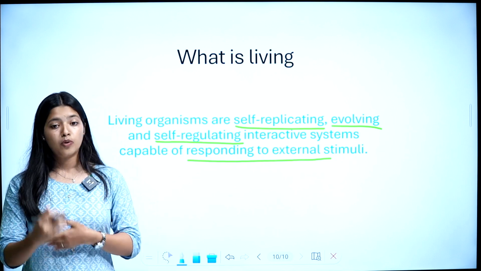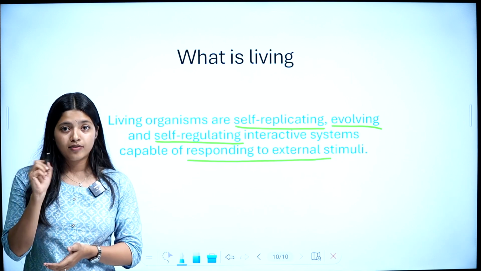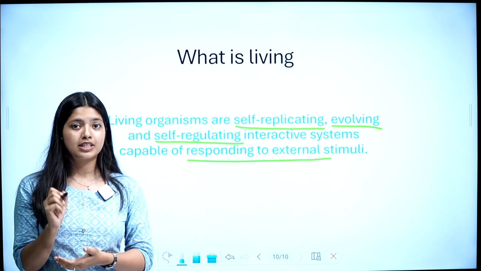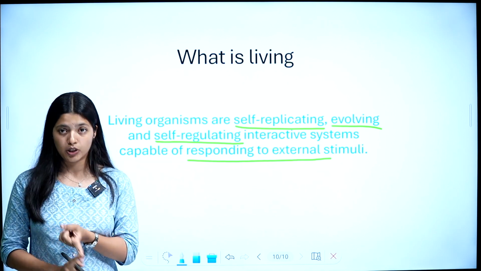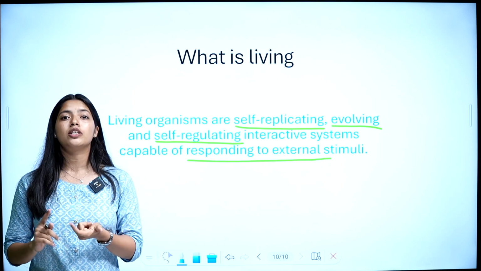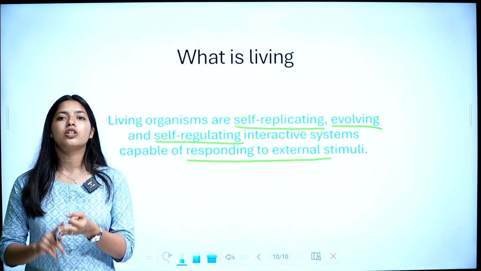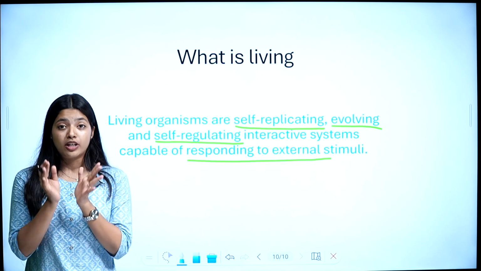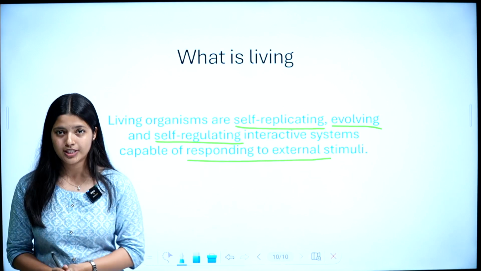Then we talked about some random features of living, which I asked you to note down. Then we explained growth, reproduction, metabolism, cellular organization and consciousness, in which metabolism, cellular organization and consciousness were the defining features of living organisms. I hope this portion is clear.